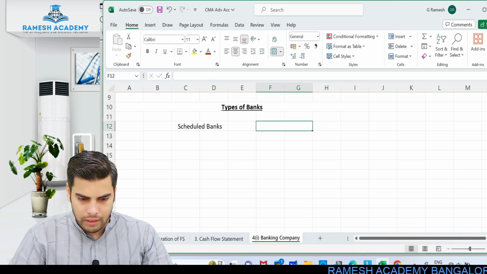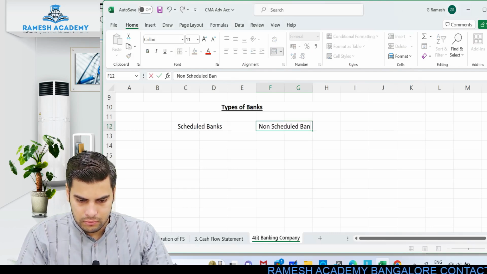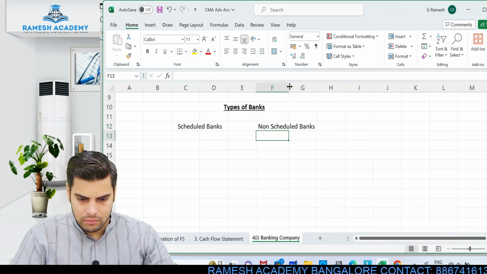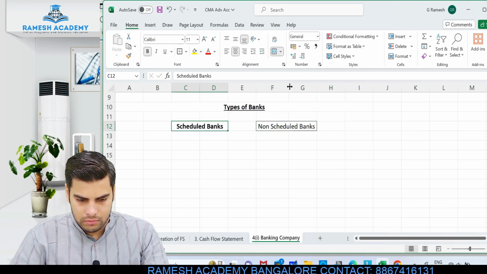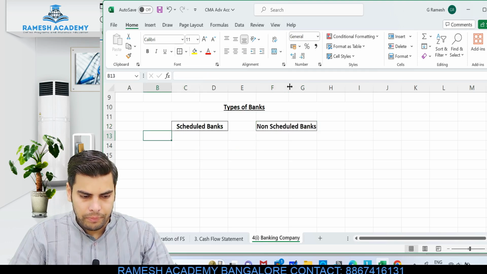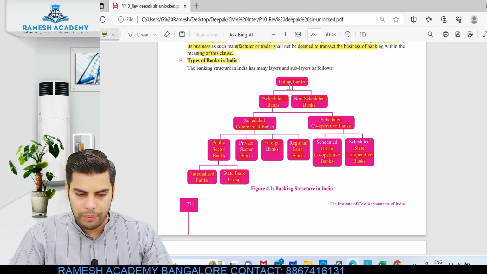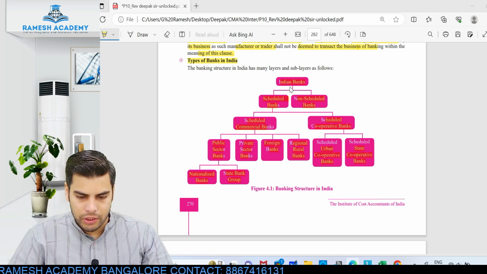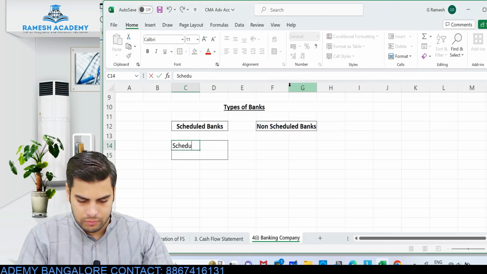Scheduled banks and non-scheduled banks. Okay, so again when it comes to scheduled bank, non-scheduled bank you need not worry. Scheduled bank, again if you see, we have got scheduled commercial bank and scheduled cooperative bank.